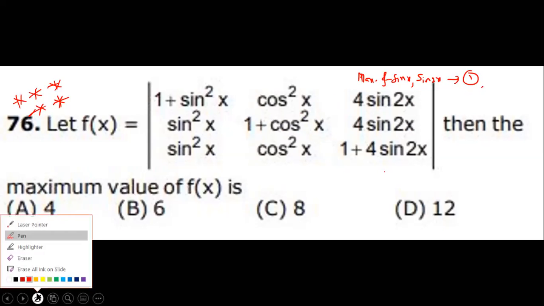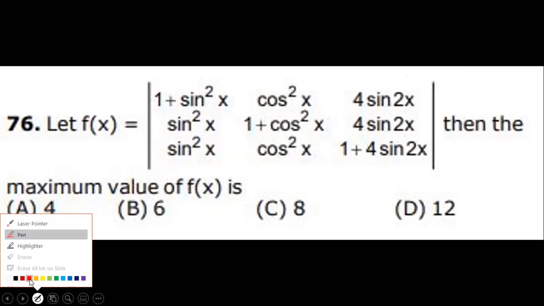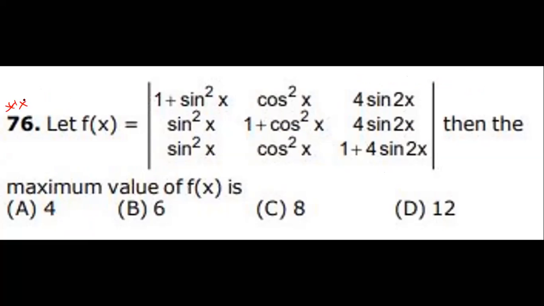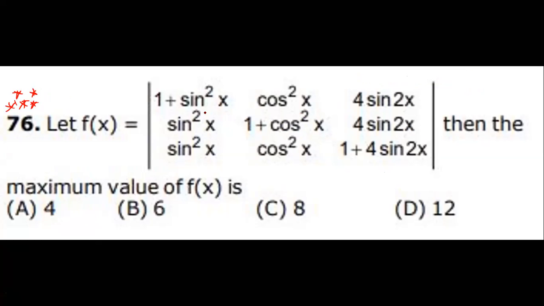Most of the students are okay. So in this case, don't apply column operations, only row operations. What will you see? R2 means R2 minus R1, and R3 means R3 minus R1. So here, students, please tell me what the case is.